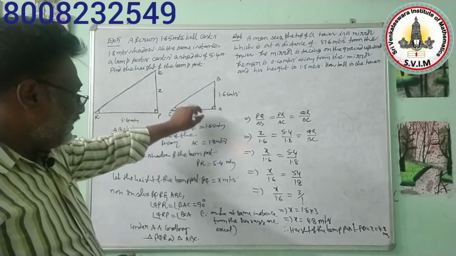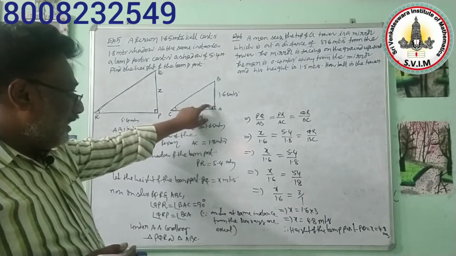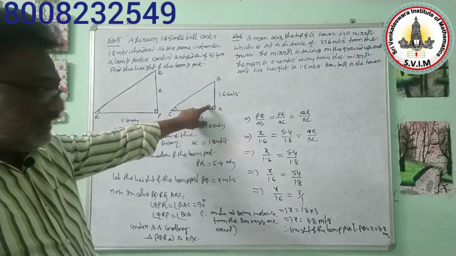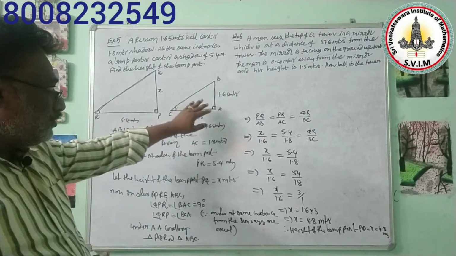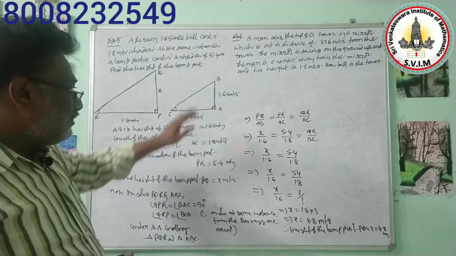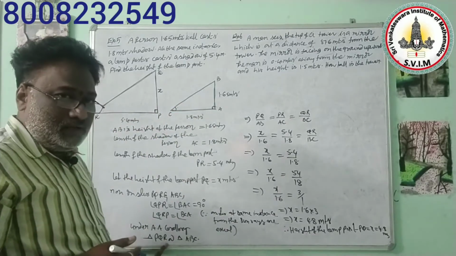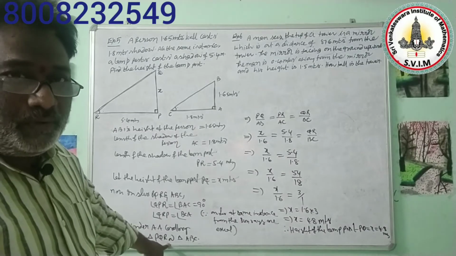In these two triangles, one pair of corresponding angles is equal, that is 90 degrees. And in these two triangles, this pair of corresponding angles is also equal. So under AA corollary, these two triangles are said to be similar. Whenever two triangles are similar, the ratios of corresponding sides in them are in proportion.